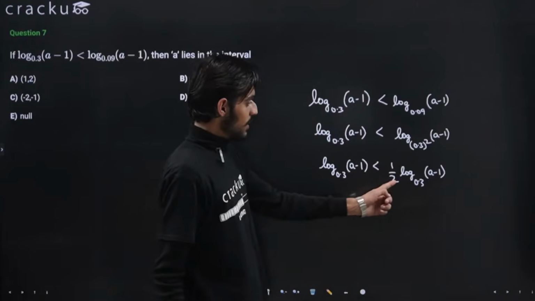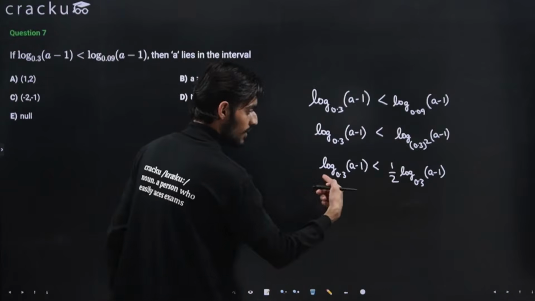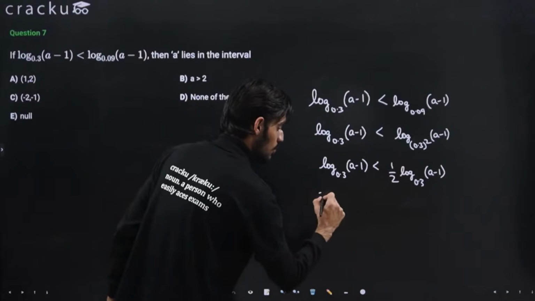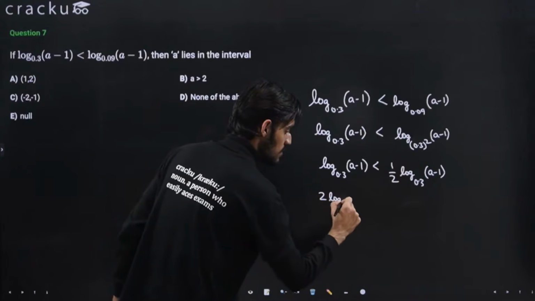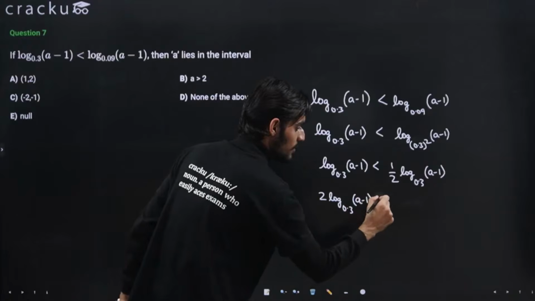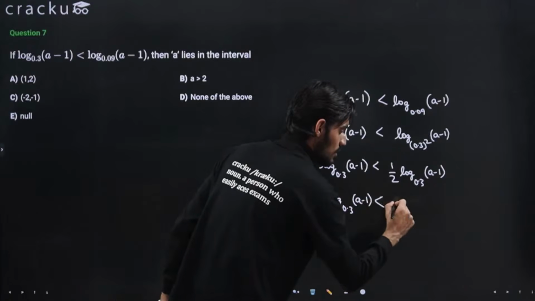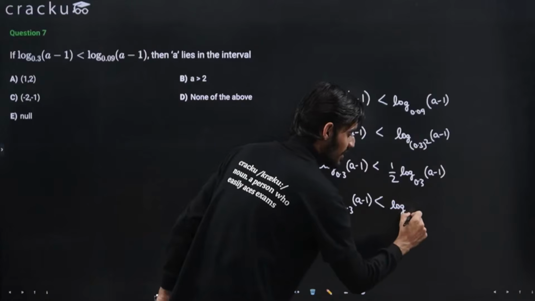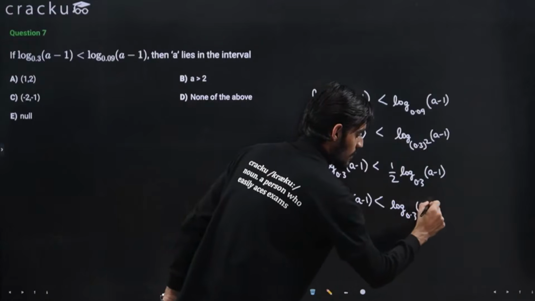Now I can just take this value to the left hand side. So this will come out to be 2 log 0.3 a minus 1 less than equal to log 0.3 a minus 1.